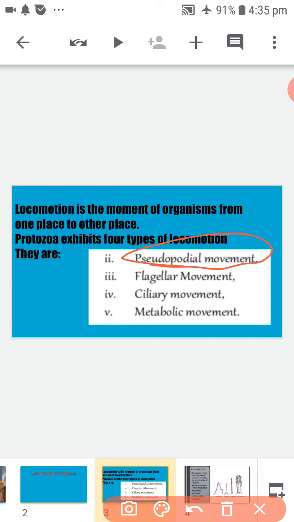It involves slow creeping on substratum. Amoeboid locomotion is common in the rhizopod protozoans like amoeba and entamoeba, but it is also exhibited by certain mastigophora and sporozoa.